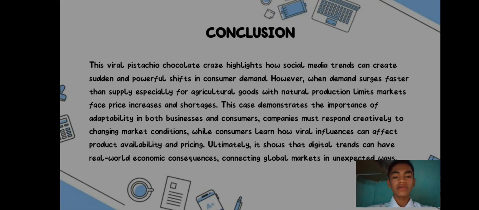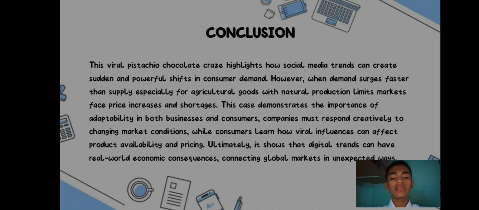Conclusion. The viral pistachio chocolate craze highlights how social media trends can create sudden and powerful shifts in consumer demand. However, when demand surges faster than supply, especially for agricultural goods with natural production limits, markets face price increases and shortages. This case demonstrates the importance of adaptability in both business and consumers. Companies must respond creatively to changing market conditions while consumers learn how viral influence can affect product availability and pricing.